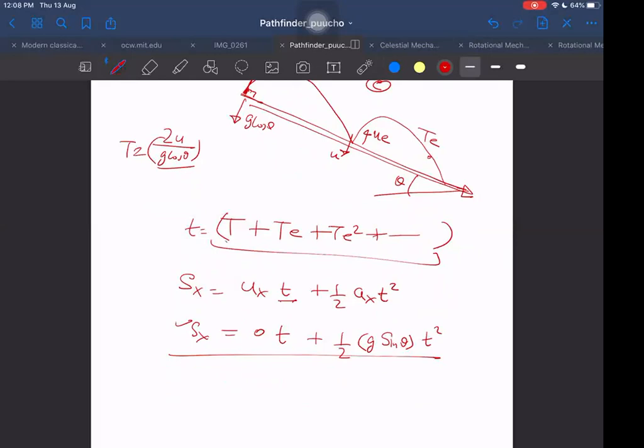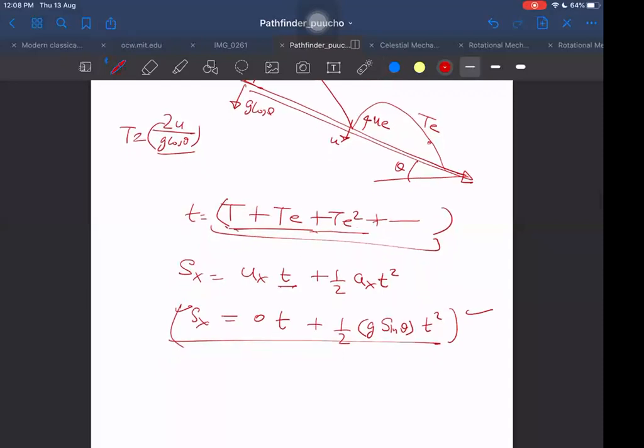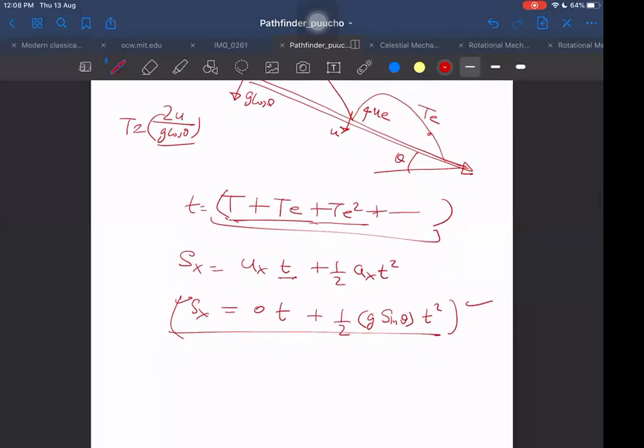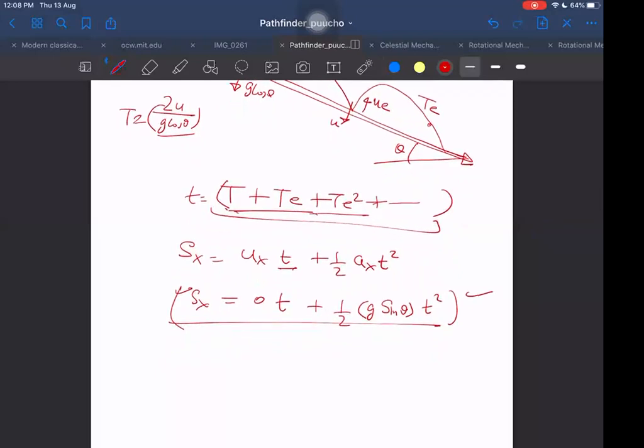But if they are asking for between two collisions, or maybe what is the range after the third collision, depending upon what question they have asked, you have to take that many terms. If they give infinite also, we can answer it. If the time is infinite, then the answer will also become infinite. Geometric progression, if we take e less than 1, then the displacement will be infinite only, it will never stop.